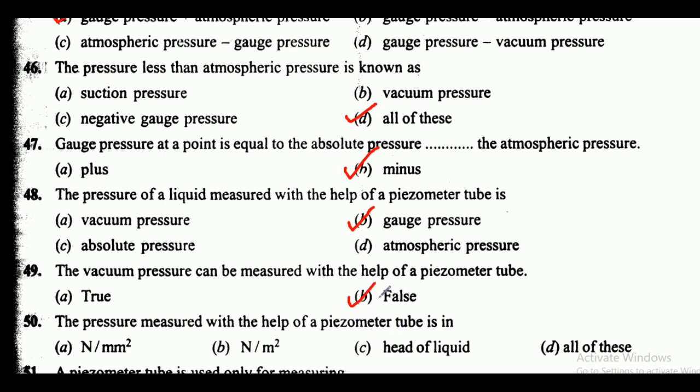false. Next is the pressure measured with the help of a piezometer tube is in, here friends, options are Newton per mm square, Newton per meter square, head of liquid. Option D is all of these. So here friends, correct answer is option D, all of these, including option C, head of liquid.